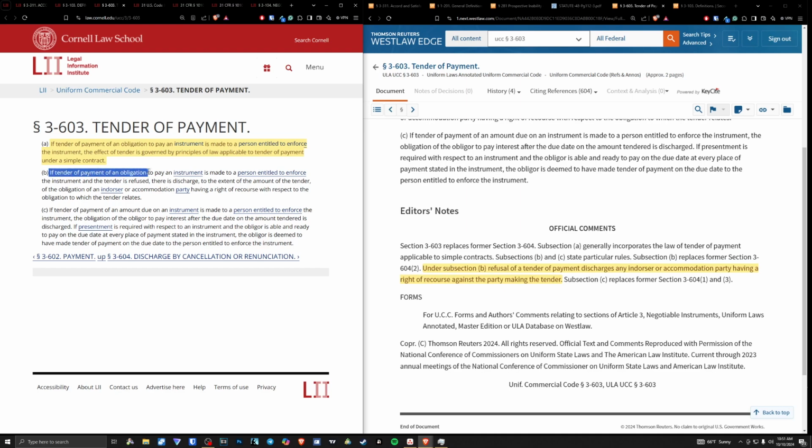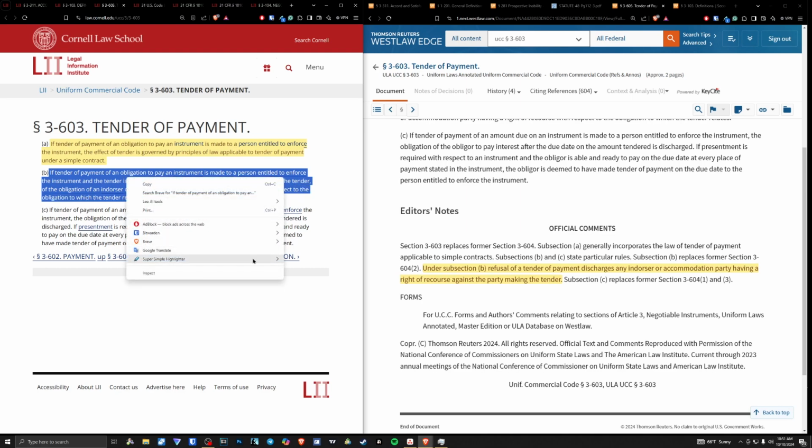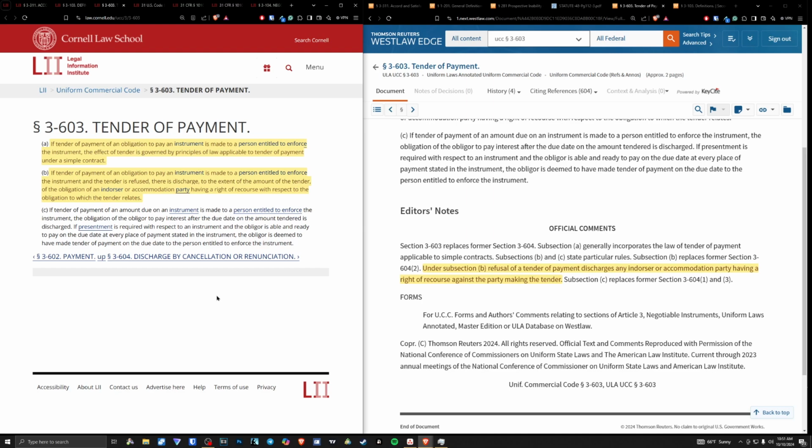Okay? If tender of payment of an obligation to pay an instrument is made to a person entitled to enforce the instrument and the tender is refused, there is discharge to the extent of the amount of the tender of the obligation of an endorser or a combination party having a right of recourse with respect to the obligation to which the tender relates. So if we are tendering payment on an obligation to pay an instrument to a person entitled to enforce that instrument, and that tender is refused, there is discharge to the extent of the amount of the tender, okay, of the obligation of an endorser or a combination party having a right of recourse with respect to the obligation to which the tender relates.